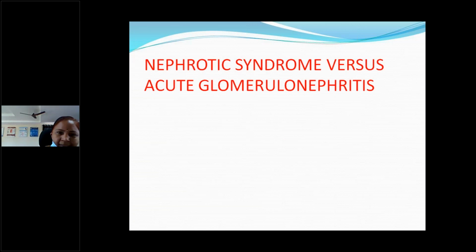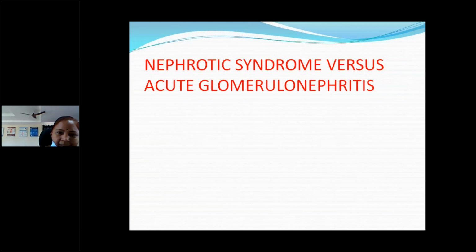So the most common condition closely simulating nephrotic syndrome clinically is acute glomerulonephritis. How will you differentiate between nephrotic syndrome and acute glomerulonephritis clinically? Because both will present with facial puffiness, generalized edema, and usually decreased urine output. BP, unless you record it, we can't say hypertensive or not.